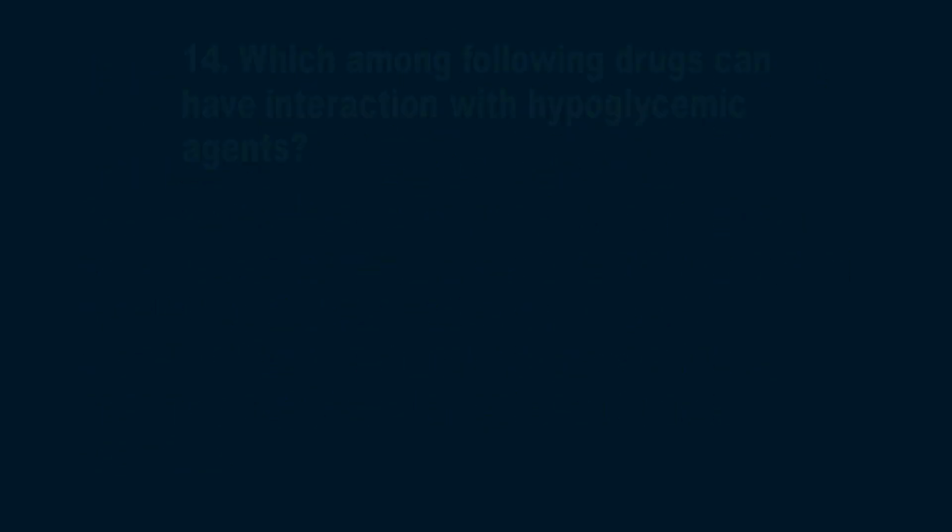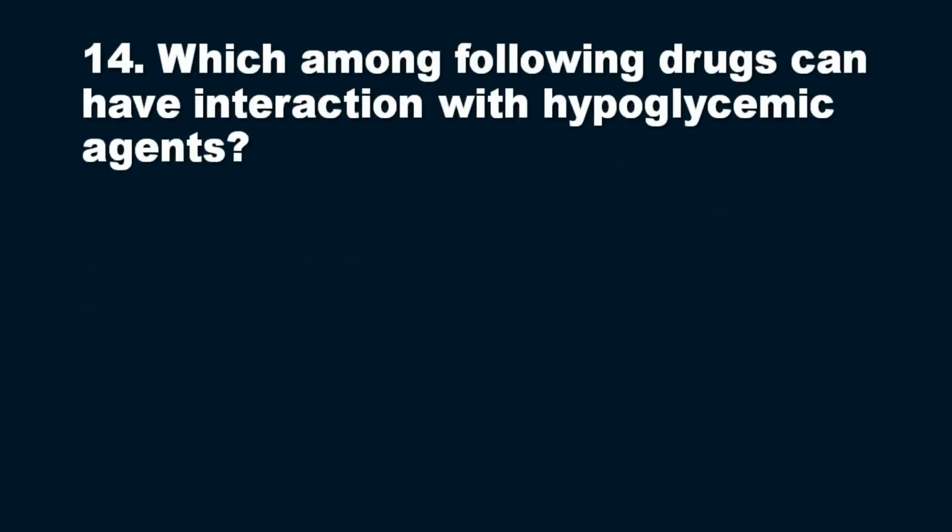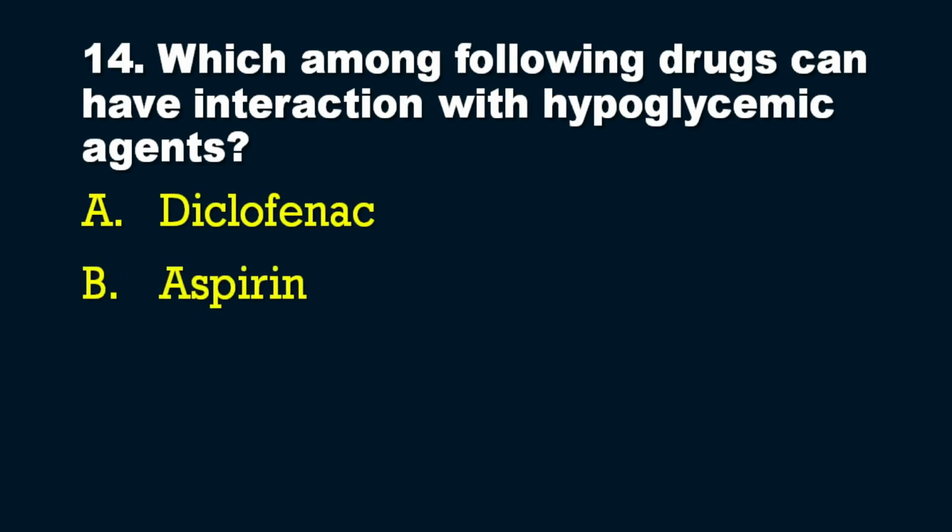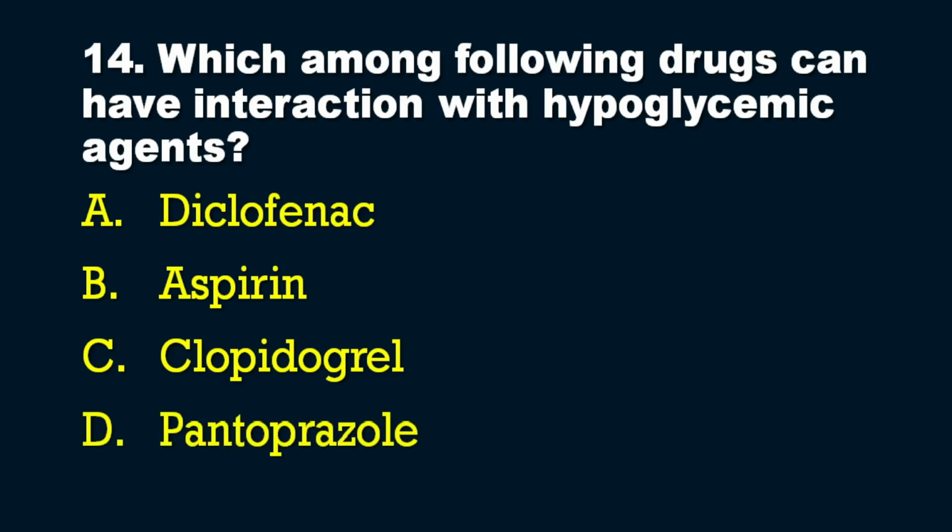Now we will see the second last question in our series. Another important question: which among the following drugs can have interaction with hypoglycemic agents? Hypoglycemic agents, that is anti-diabetic drugs. The options are: A, diclofenac; B, aspirin; C, clopidogrel; and D, pantoprazole. Among these, one medicine can have interaction with the hypoglycemic agents. So which is that drug?